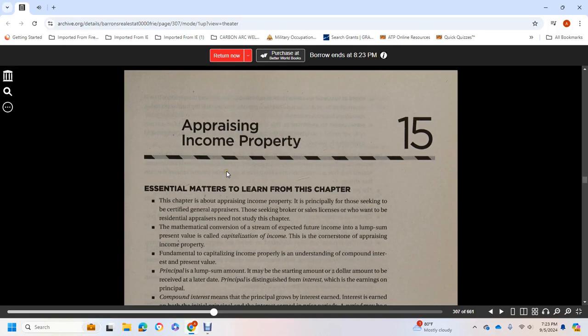Alright, Chapter 15, Appraising Income Property. Essential matters to learn from this chapter. This chapter is about appraising income property. Those seeking the certified general appraiser or broker state license, or who want to be residential appraisers, need not study this chapter.